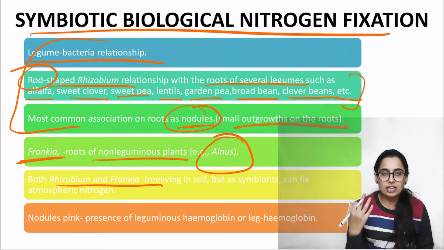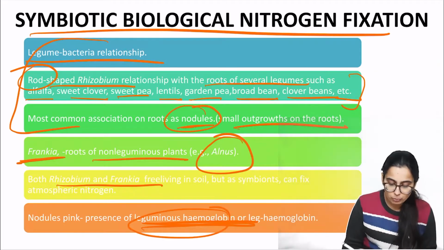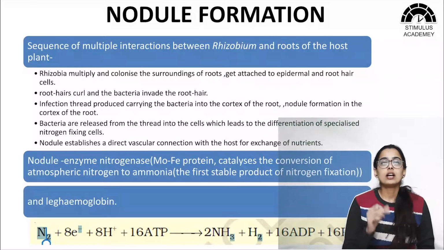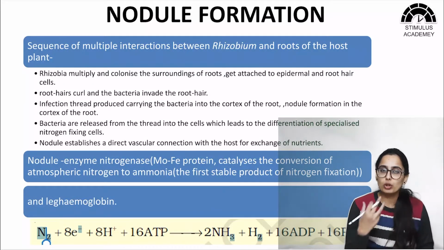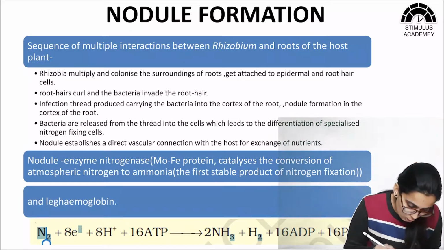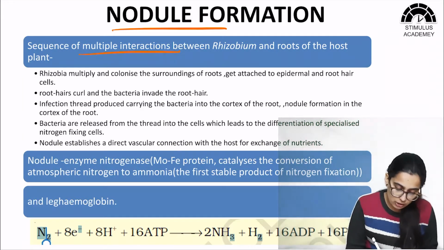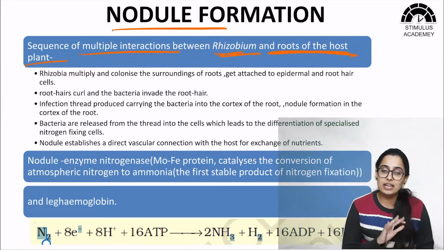Why are they pink in color? Because of the presence of a type of hemoglobin known as leguminous hemoglobin or leghemoglobin. Now let's study the nodules, the small outgrowths on the root. What is the structure of these nodules and how are they formed? These nodules are formed by a sequence of multiple interactions between the rhizobium and the roots of the host plant. The host plant can be any leguminous plant like alfalfa, sweet clover, etc.